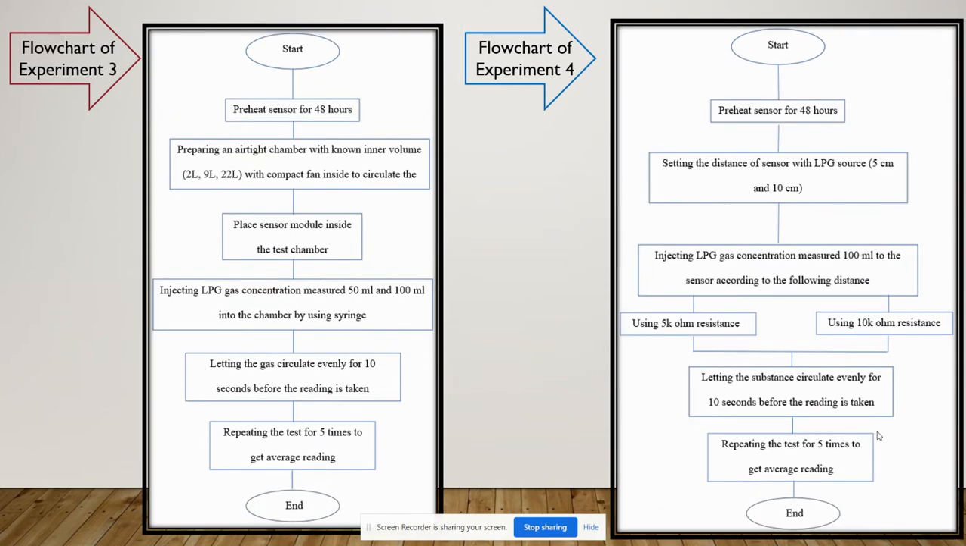Experiment 3 is about sensor response to the size of the chamber used to observe the changes in concentration detection. An airtight chamber of 2, 9, and 22 liter will be used throughout the experiment. LPG concentration will be set at 100 ml.